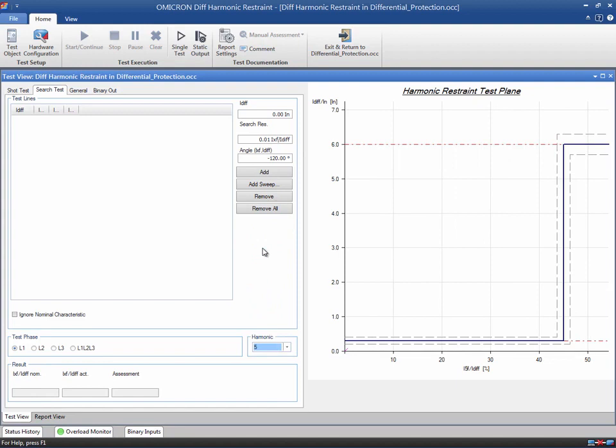To insert a test line, enter the value for the differential current or right-click into the diagram. You can also choose whether the nominal characteristic shall be ignored for the search test. If you check this box, the test module will search the characteristic of your relay along the test lines. If you do not check the box, the test module will only search the characteristic inside the tolerance borders.